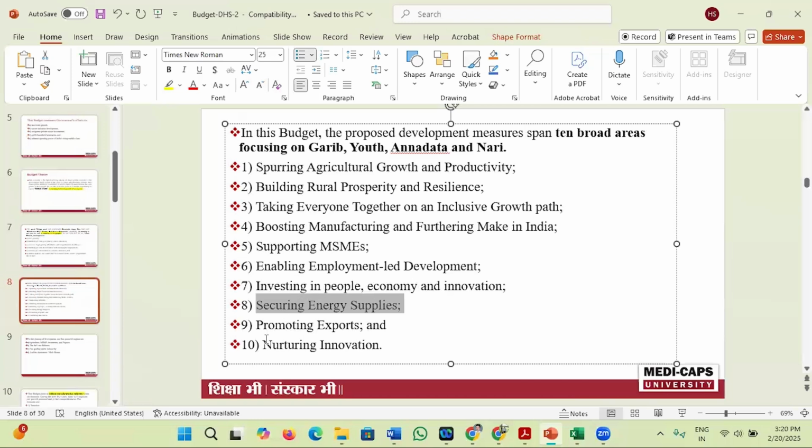Promoting export and nurturing innovation. Government wants to promote exports because when all the countries of the world are engaging to increase tariff rates, in that condition, India has a good opportunity to increase our exports. That's why government has schemes for export promotion, and to define MSME once again. These are the 10 points.